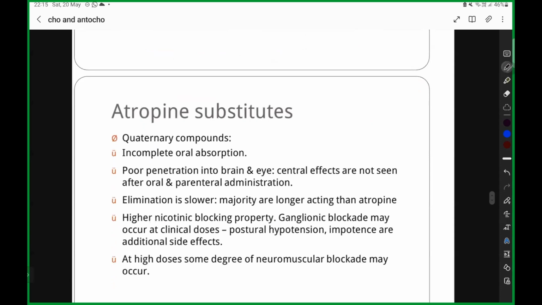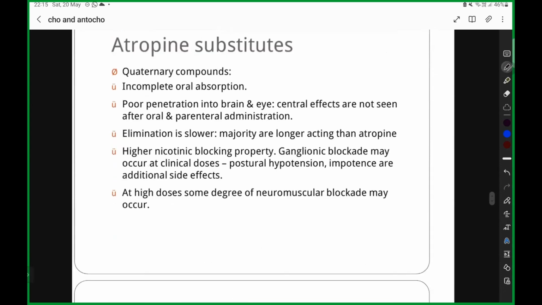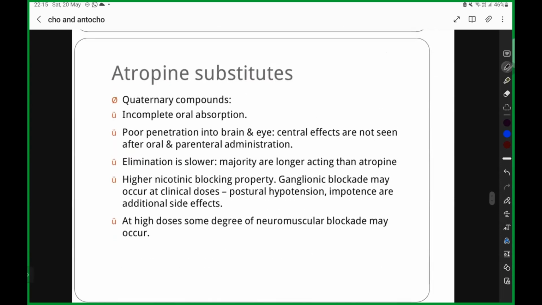இது வரைக்கும் atropine-ஓட actions clear-ஆ? First CVS action நம்ம பார்த்தோம். Secretions-ல என்னென்ன action இருக்கு? Smooth muscle you saw GIT, you saw biliary tract, you saw bronchi, you saw genitourinary tract. Then eye-ல என்னென்ன changes இருக்குன்னு நம்ம பார்த்தோம். CNS-ல என்ன change இருக்குன்னு பார்த்தோம். இது வரைக்கும் are you clear? Up to this, if you have any doubt, I'll give you 1 minute exactly. You can just put it in the chat box.